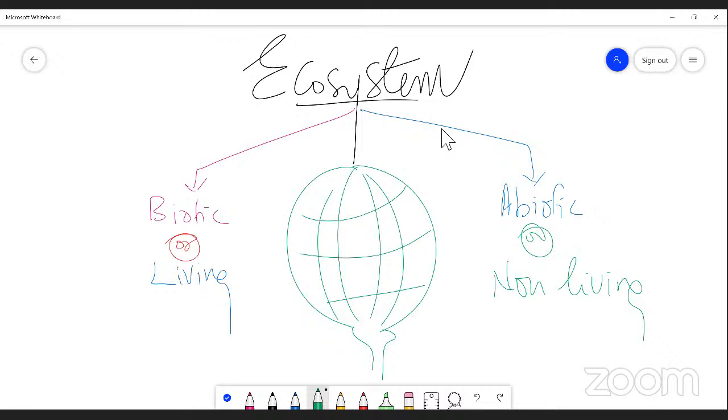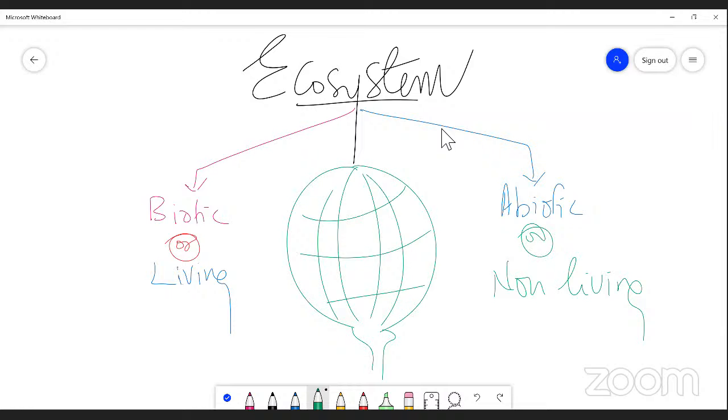That is called an ecosystem. Simply, an ecosystem is a system where you find an integration between living and non-living organisms, both put together, right? In a system that is called an ecosystem.